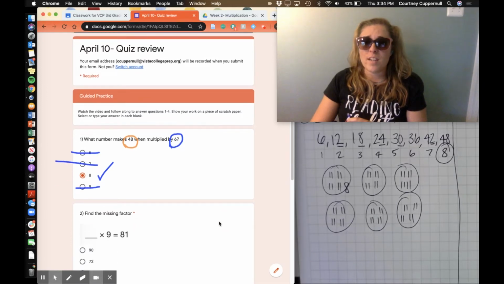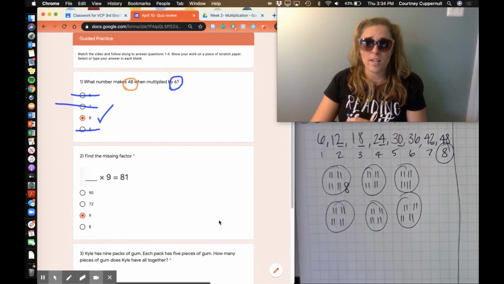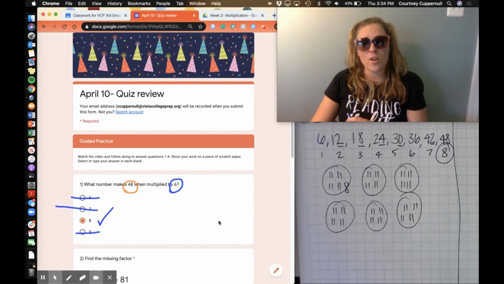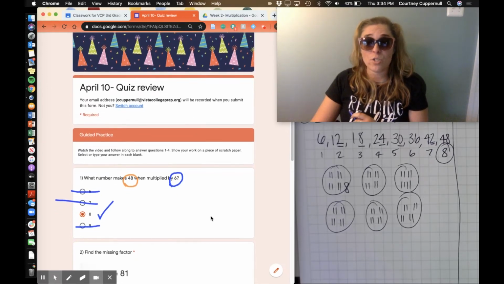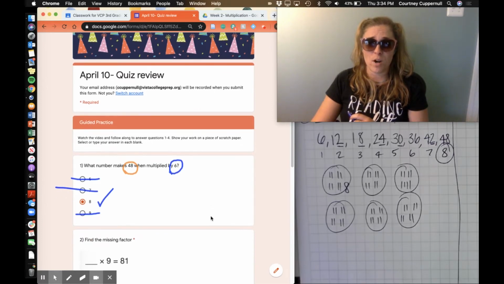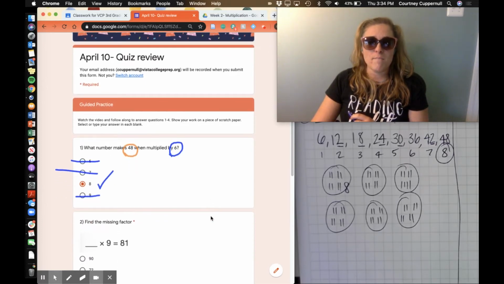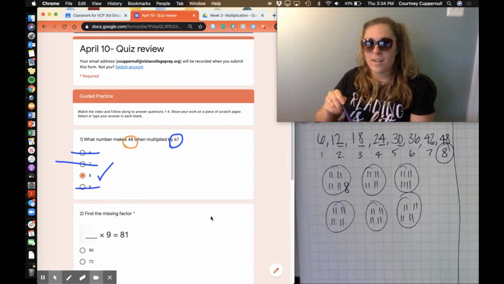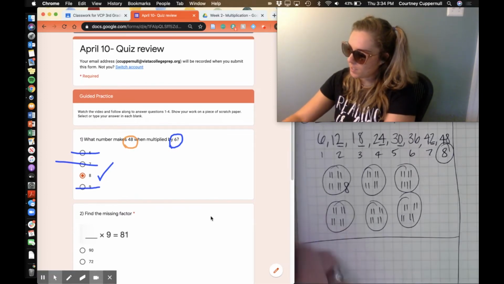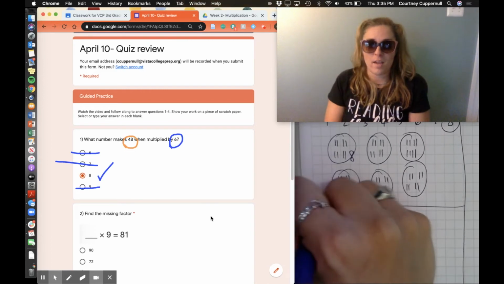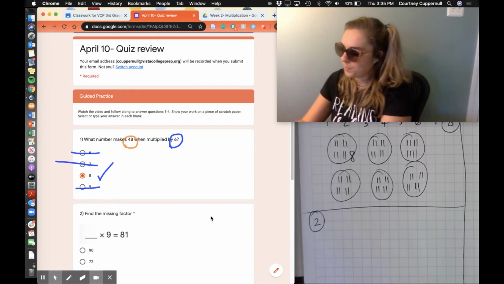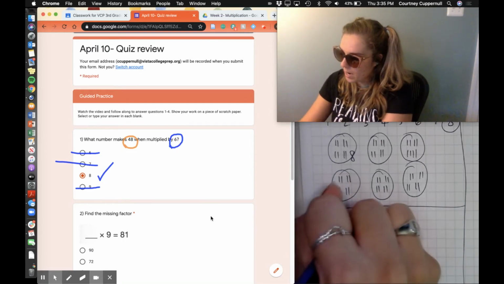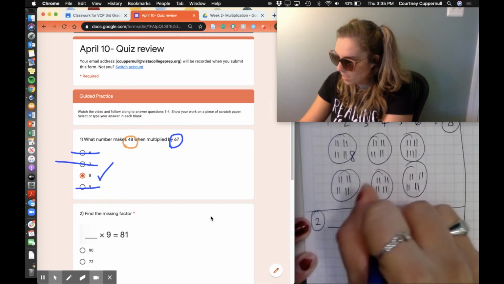All right, let's move on to the next one that seemed to give people a bit of a hard time. Well, would you look at that? It's another missing factor question. I'm so glad that we can use the strategies we just practiced to attack this problem as well. So it says to find the missing factor. Something times 9 equals 81. So some groups of 9 equals 81.